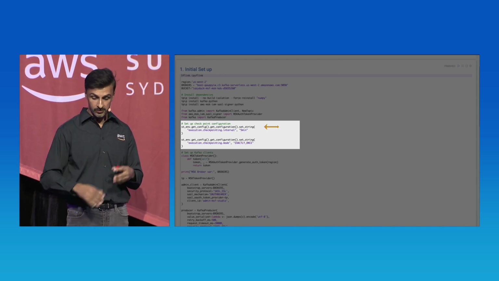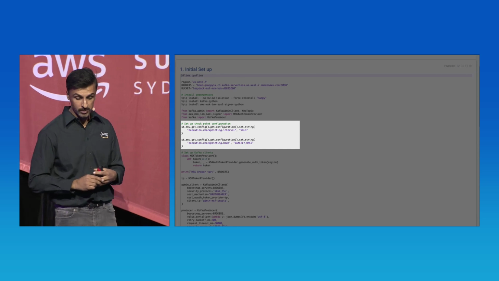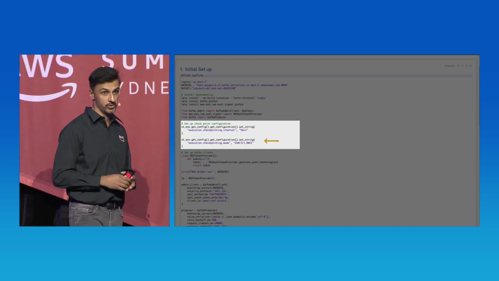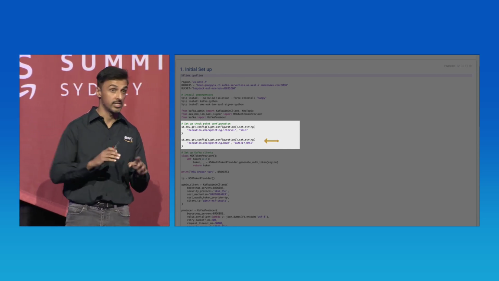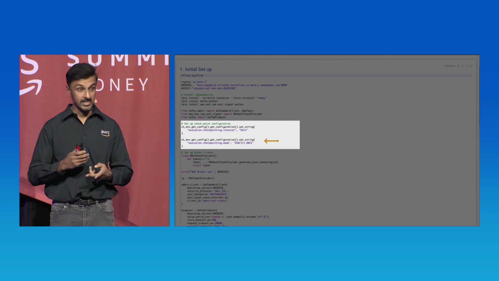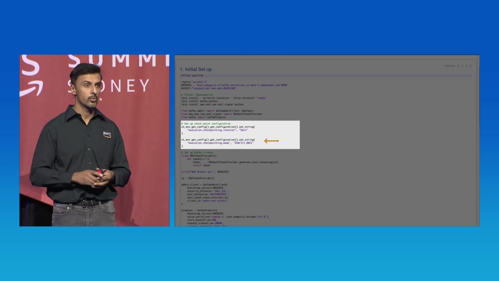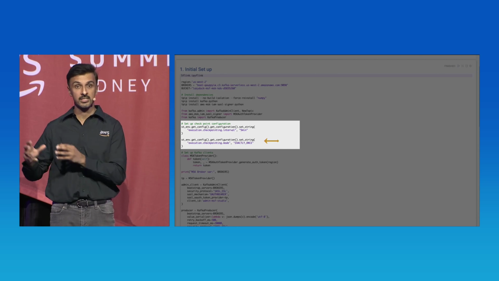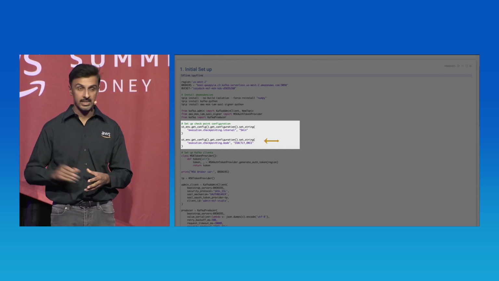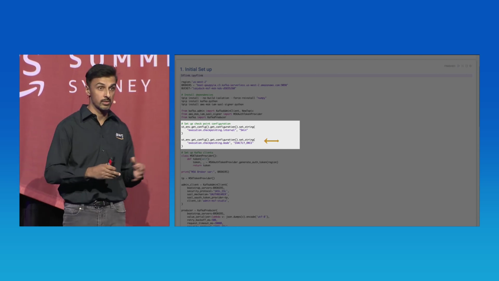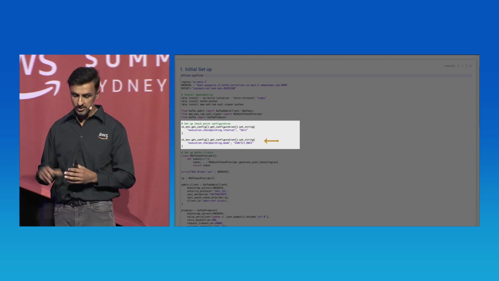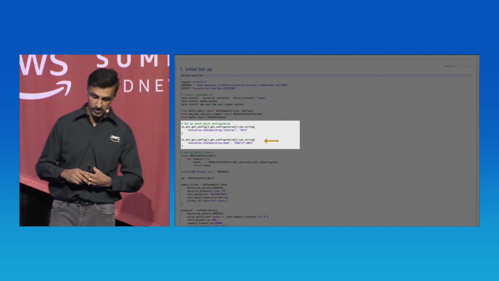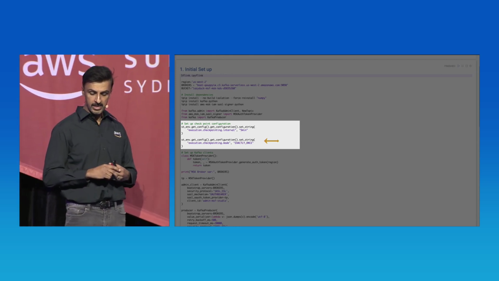The second configuration option is the execution checkpointing mode. There are 3 options for that. There's none, where you're disabling checkpointing. There's exactly once, which is what we're going to use here, which essentially means each record is going to be processed exactly once in the state of the streaming application. And there's also at least once, where records can be processed at least once.